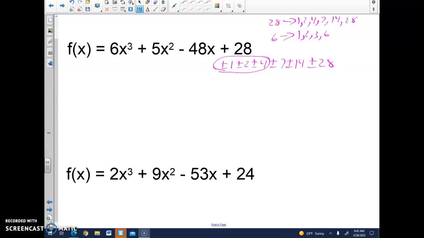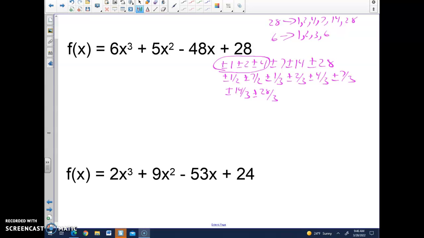So I put every number over 2. So 1/2 is an option. 2 over 2 is 1. 4 over 2 is 2. We already have those. 7 over 2 is an option. 14 over 2 is 7, and 28 over 2 is 14. So I don't need to write repeats. Now I put everything over 3. 1/3, 2/3, 4/3, 7/3, 14/3, and 28/3. There's really no repeats there.